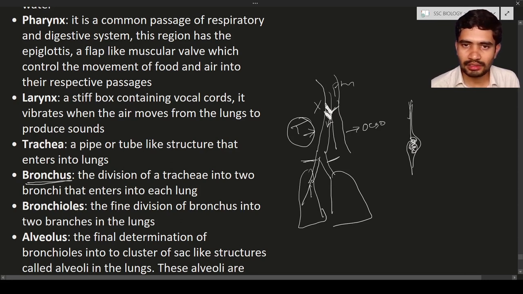Like here you can see the branches. These branches of the bronchus are known as bronchioles. Bronchioles means the fine division of the bronchus, the fine division of the bronchus into branches in the lungs. That is known as bronchioles.